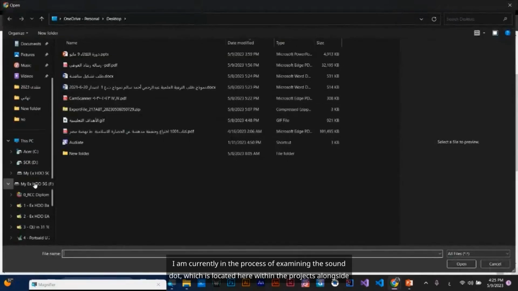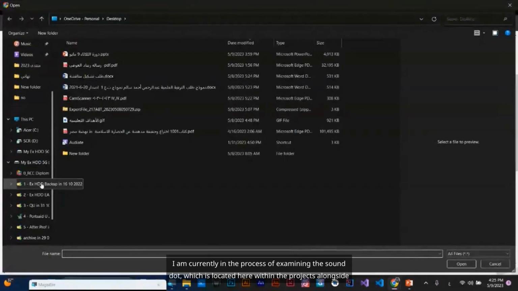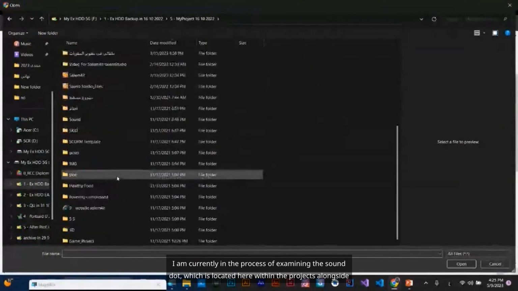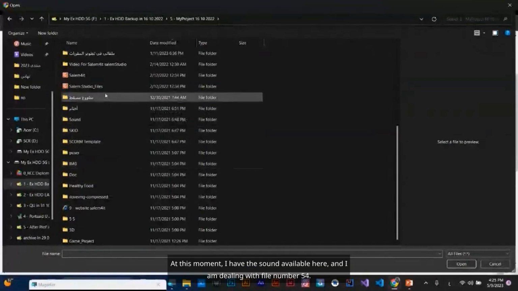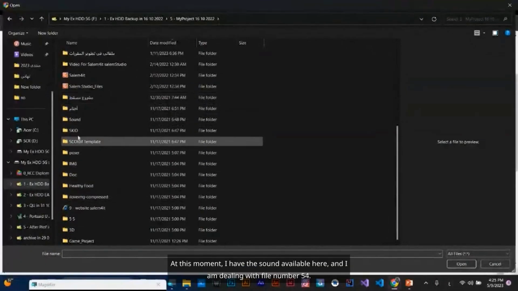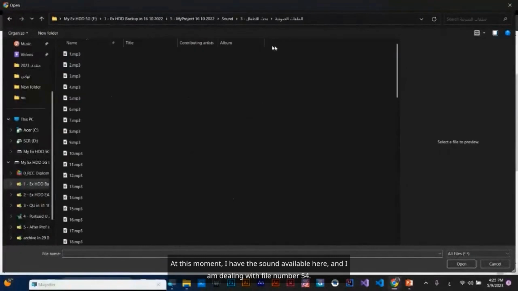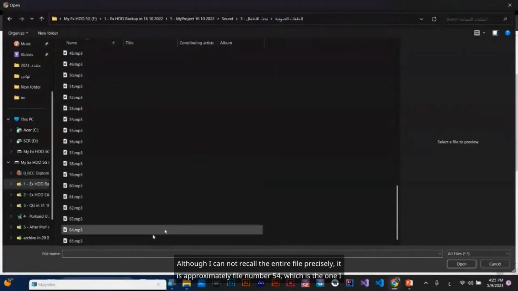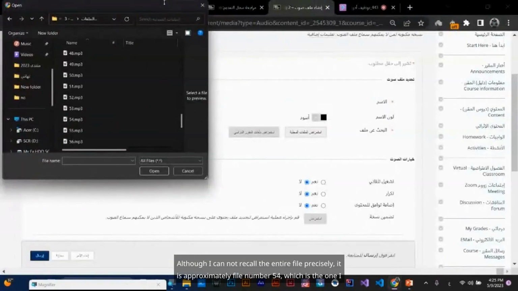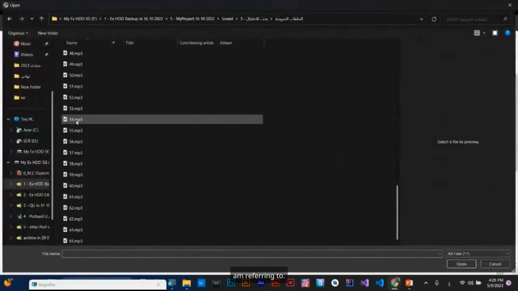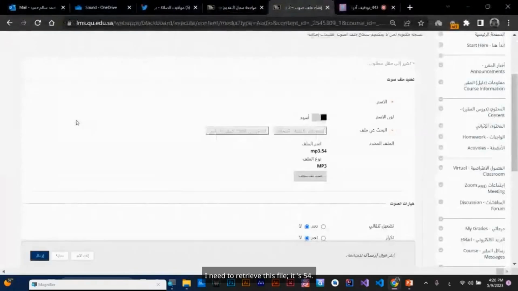I am currently examining the sound file, which is located here within the projects alongside me. At this moment, I have the sound available here, and I am dealing with file number 54. Although I cannot recall the entire file name precisely, it is approximately file number 54, which is the one I am referring to. I need to retrieve this file.